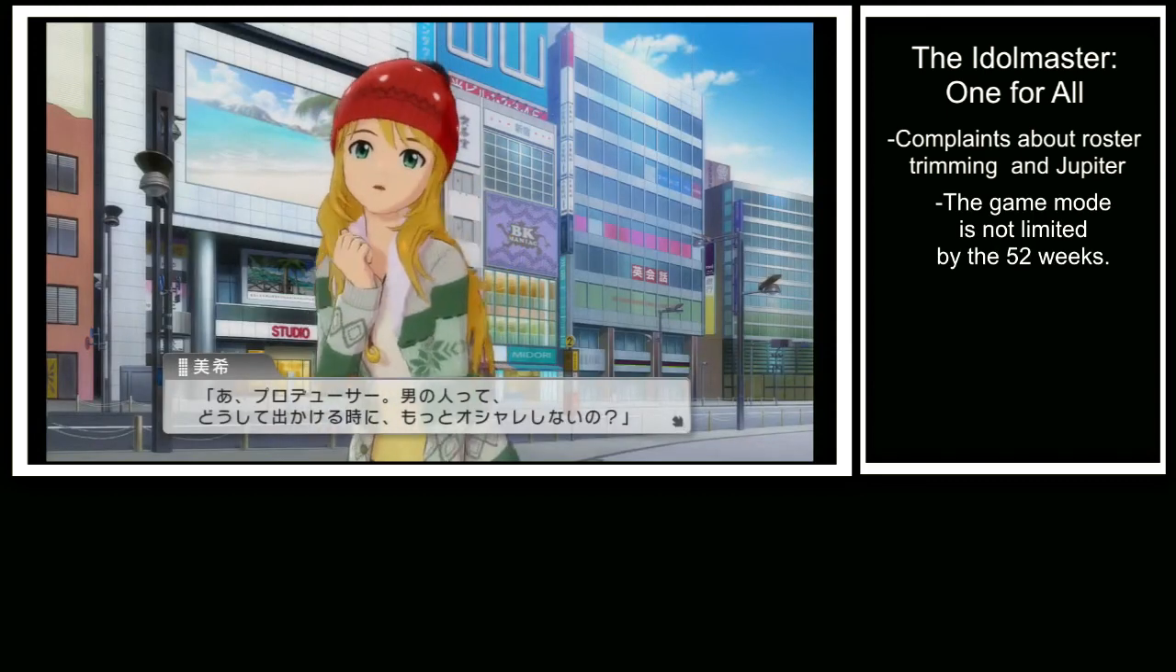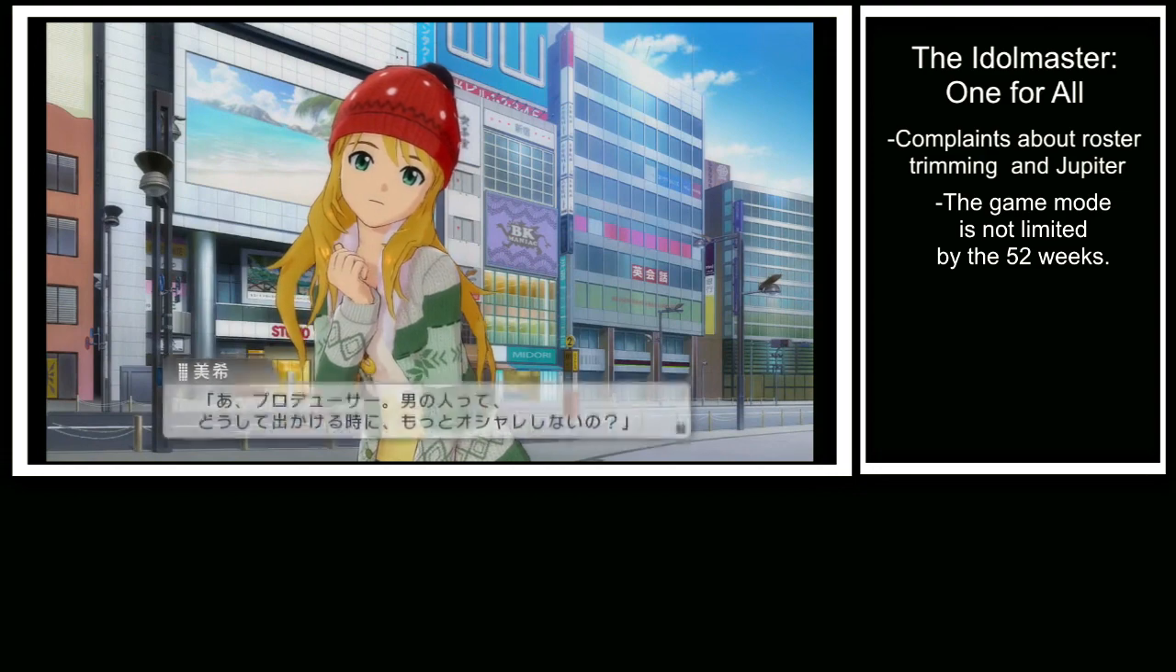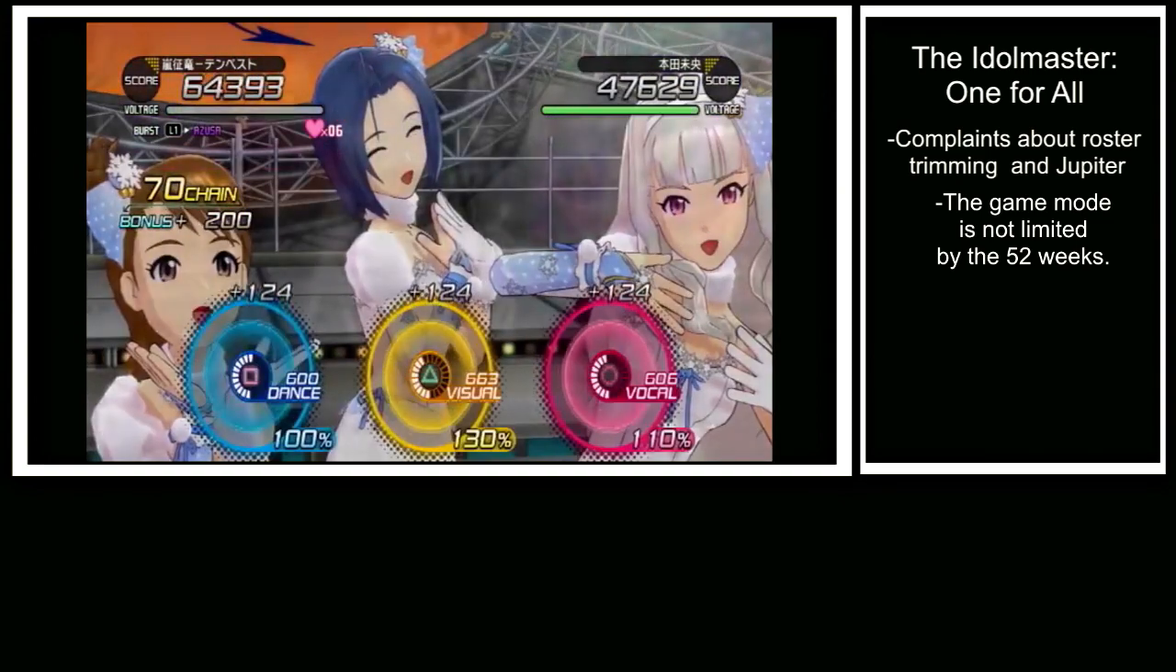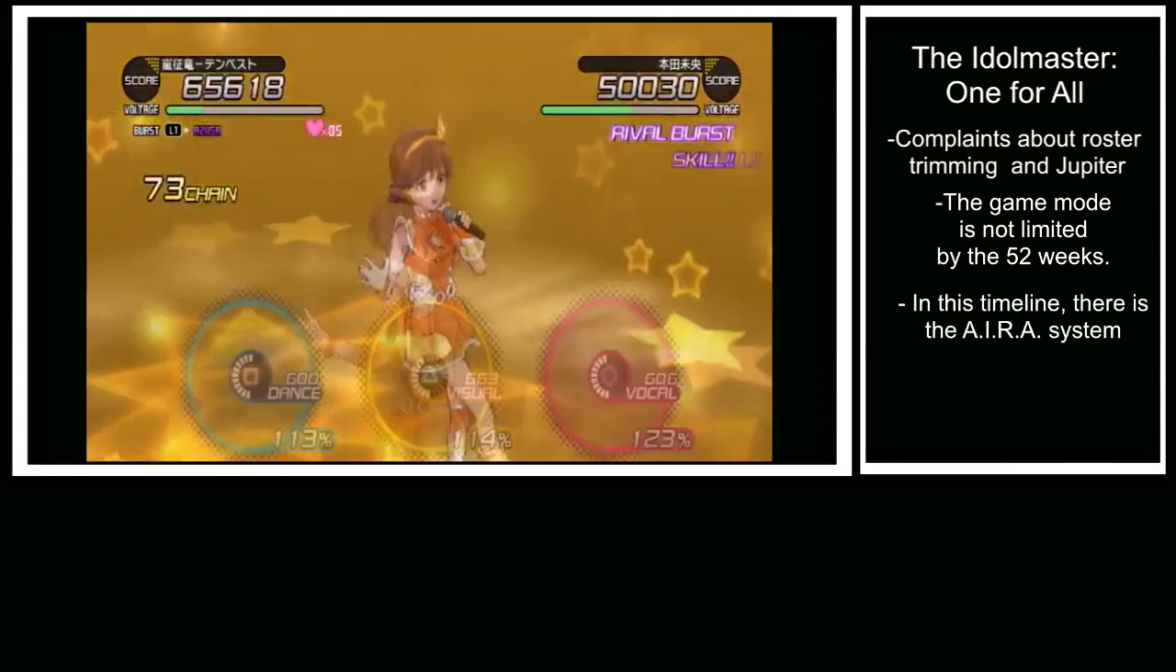The Idolmaster One for All doesn't have a time limit, and it's very possible that because of this difference the true end in One for All seems more like a casual moment. But that doesn't mean the game is easy. Not even close. In this game, rivals are incredibly strong.